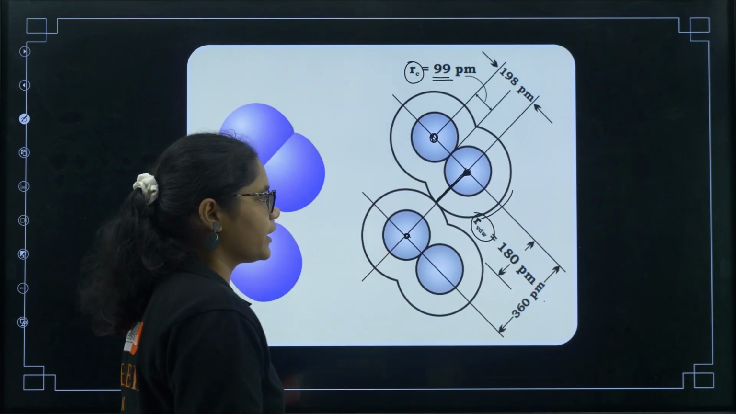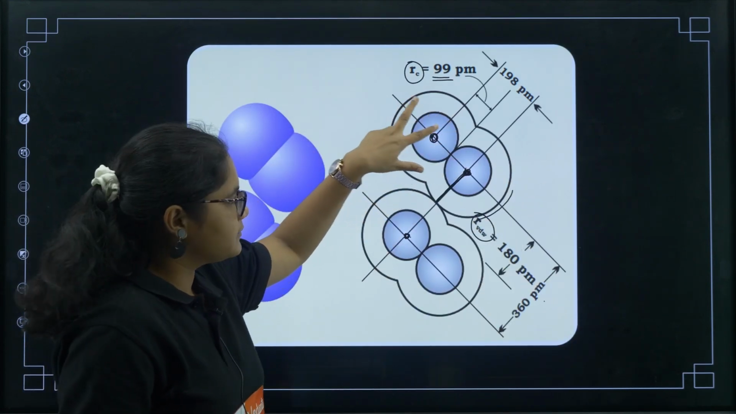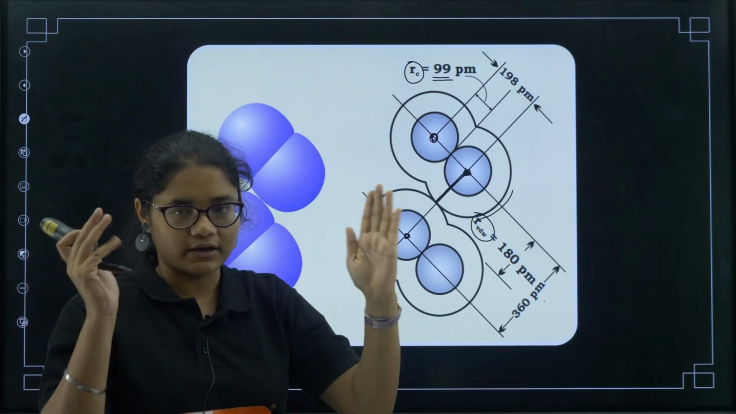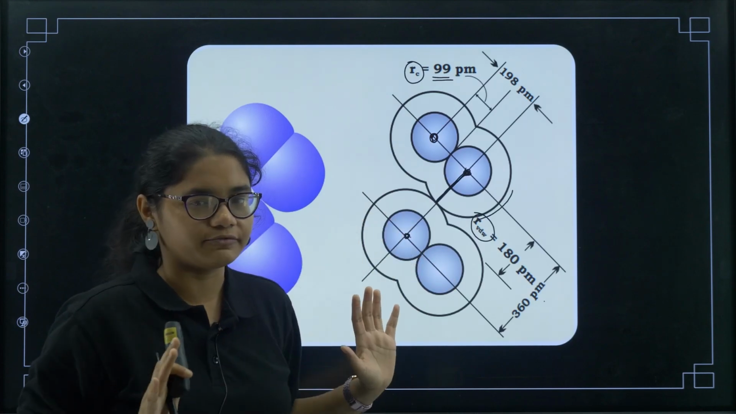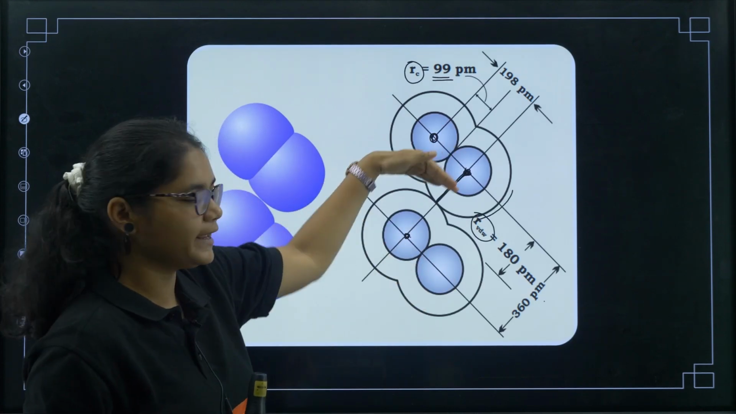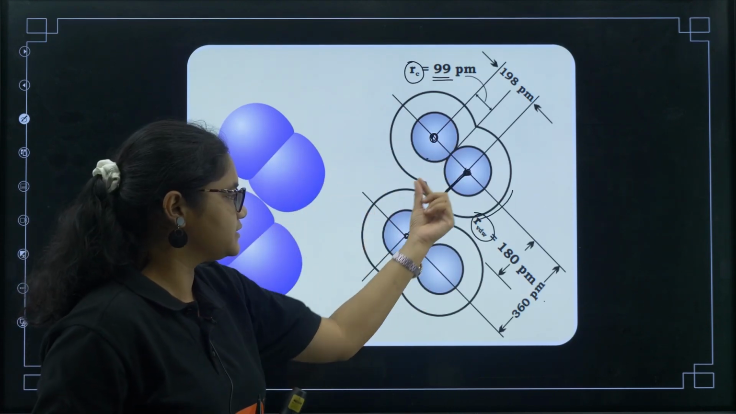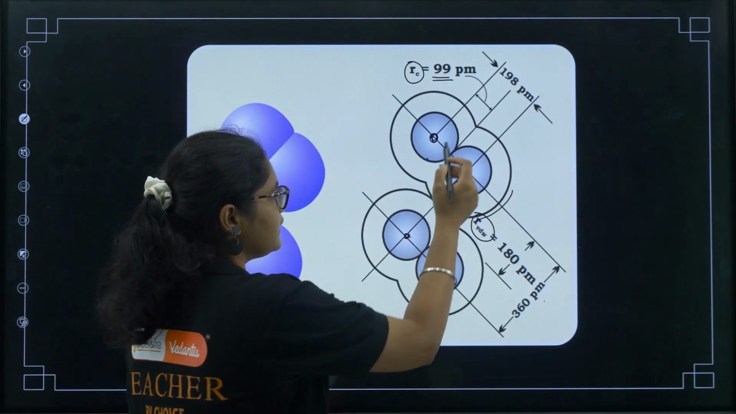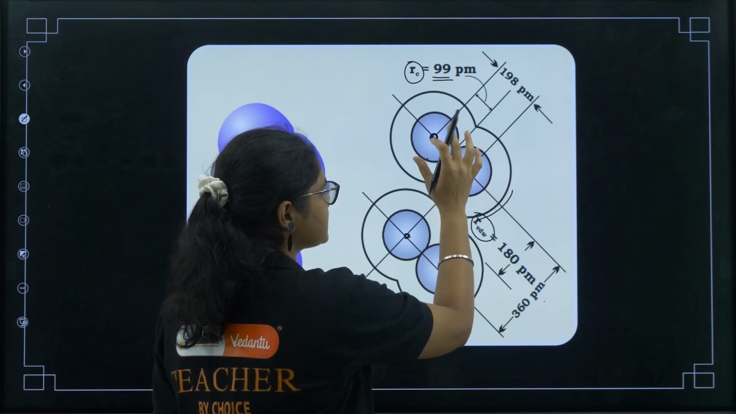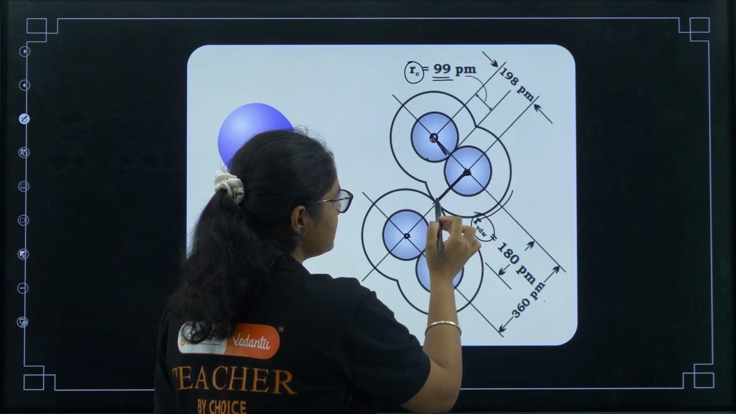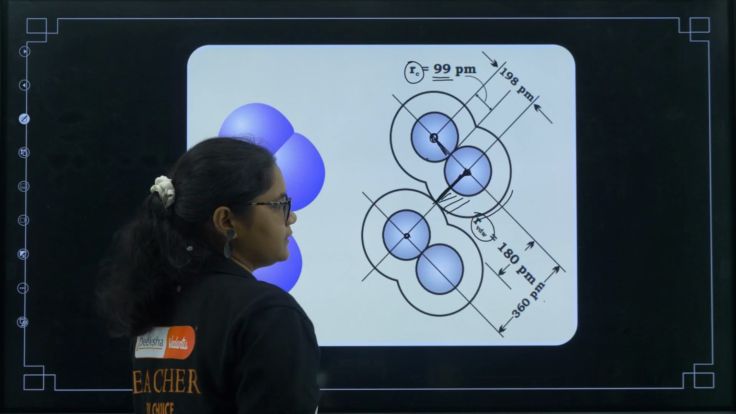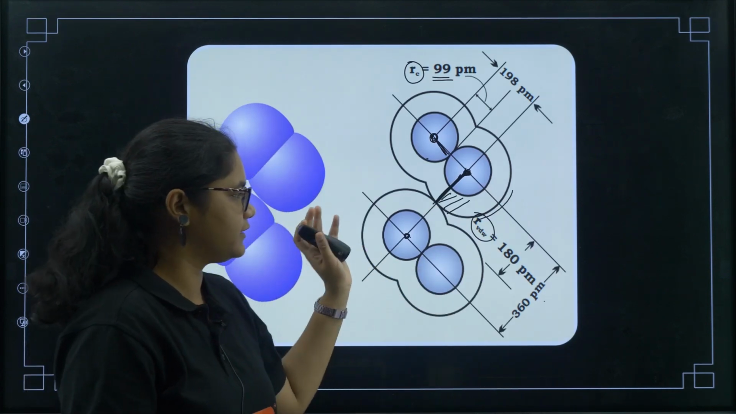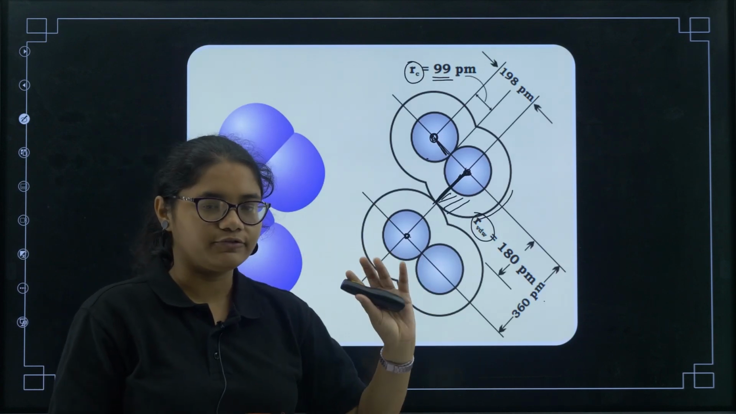Covalent radius: when two atoms are forming a bond, you take the distance between their cores and take half of it. Van der Waals radius: two non-bonding atoms, there is no bond between them, you measure their distance and take half of it. You can see here, in covalent radius only the core of the atom is considered, but in van der Waals radius the valence shell is also considered. The overall size of the atom is given by the van der Waals radius. Clear? I hope this diagram is very clear to all of you.